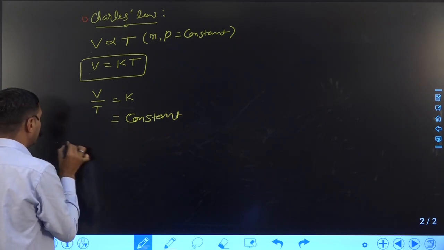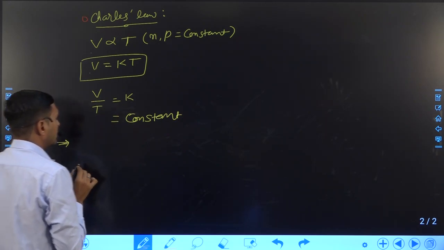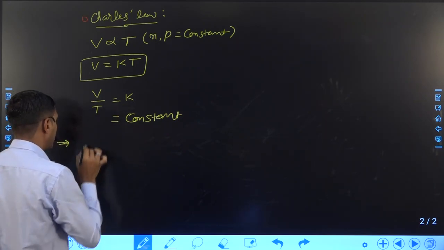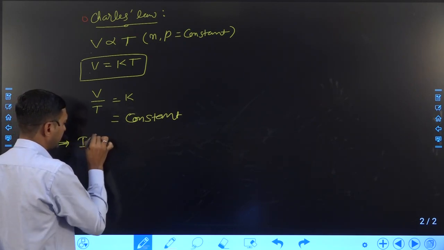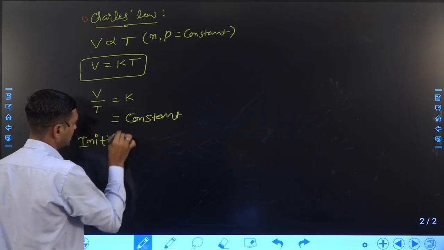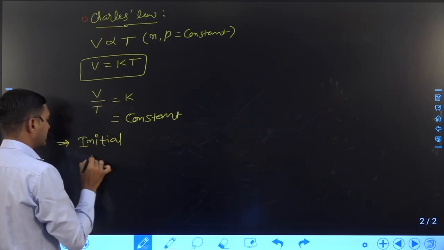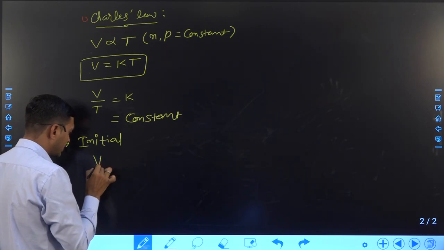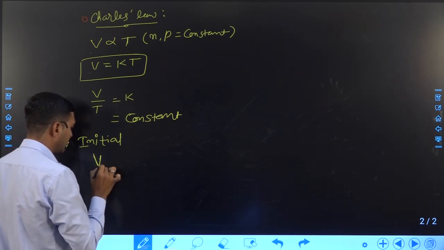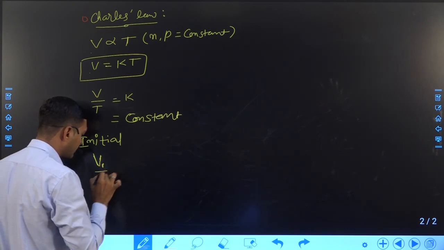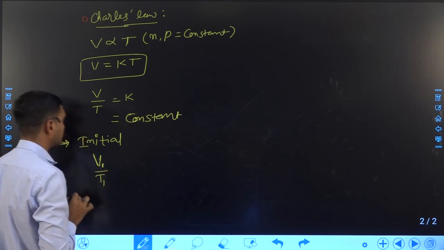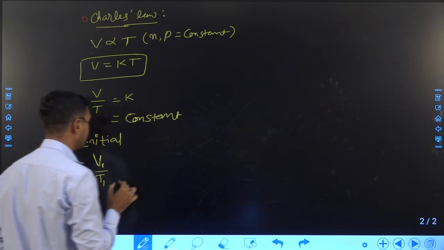But if we want to take the changes of parameters, then at the initial stage, the volume of gas is V1 and the temperature is T1.